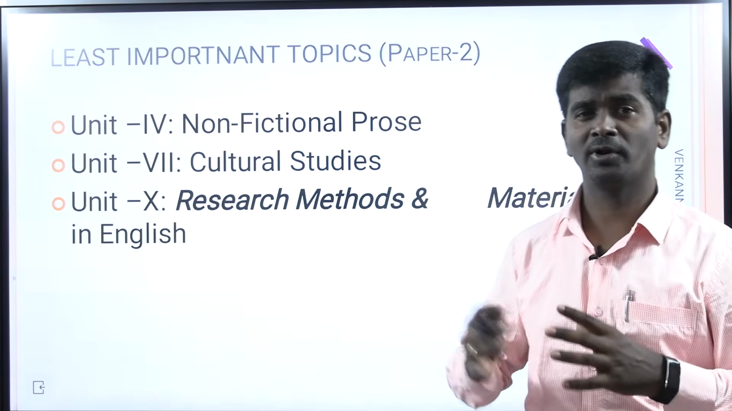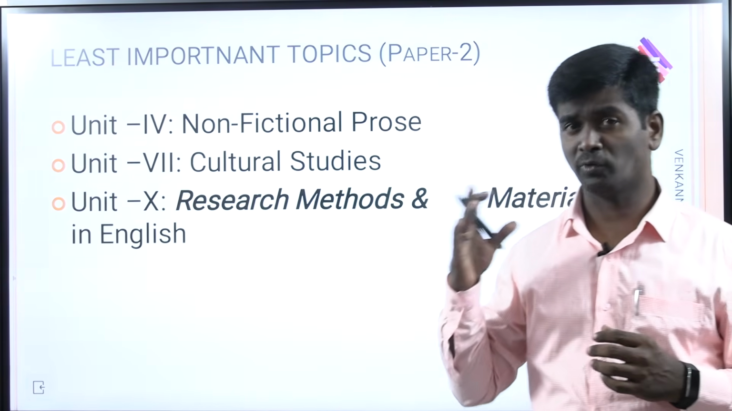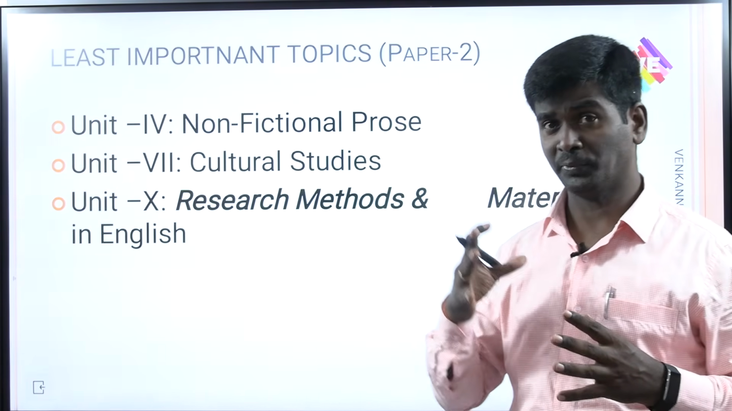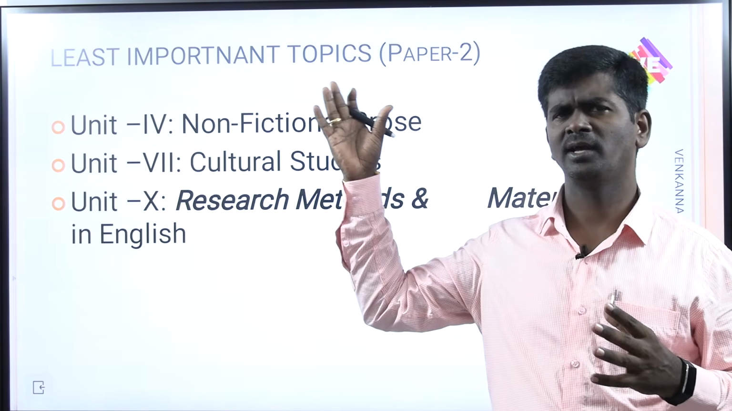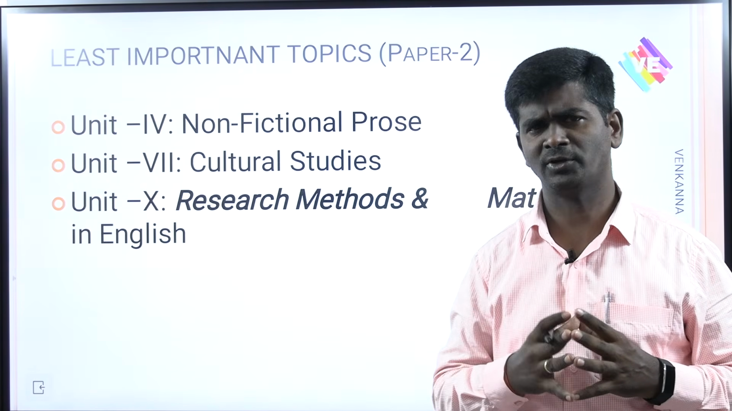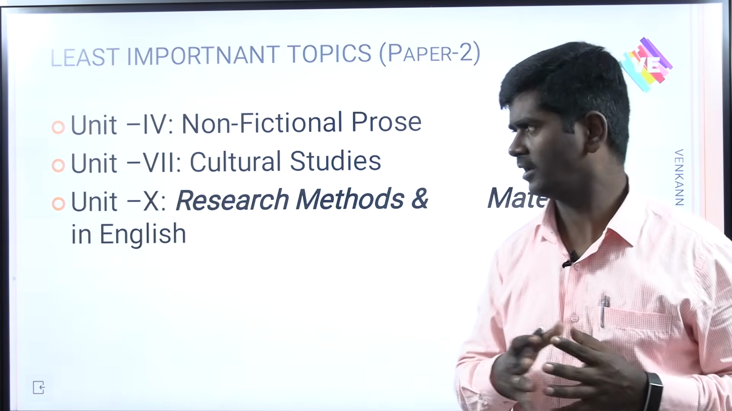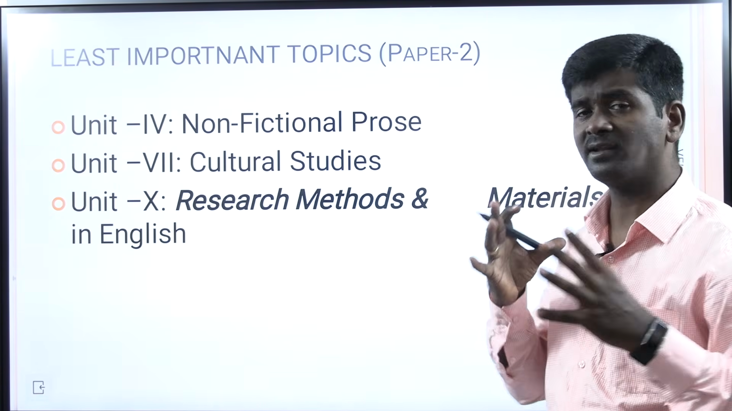Next, the least important topics that I can say: Unit 4, non-fictional prose, and Unit 7, cultural studies. Based on the 4th chapter, you may get 3 to 5 bits, and from cultural studies 2 to 3. Next, research methods and materials in English.